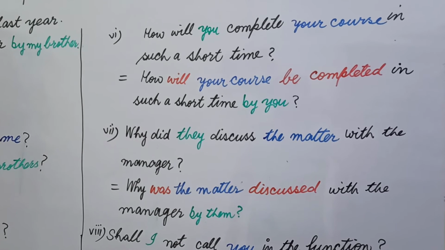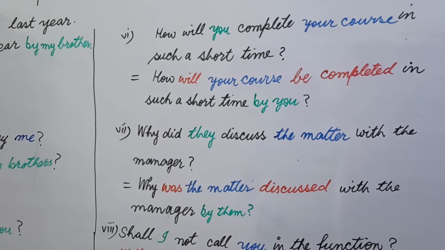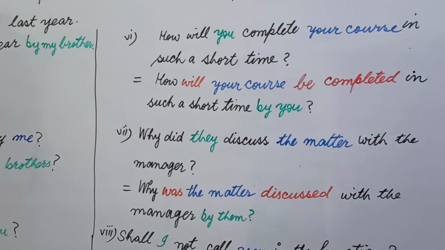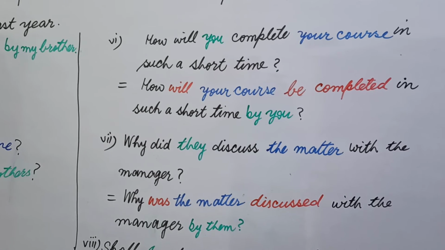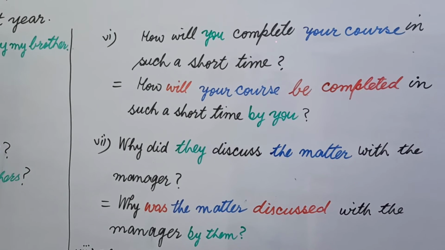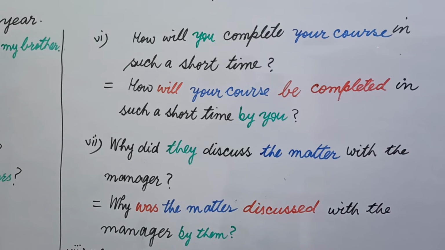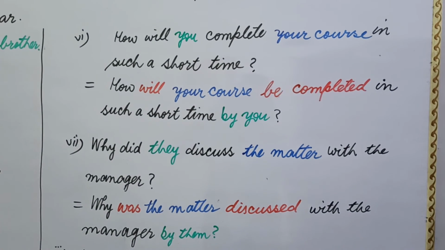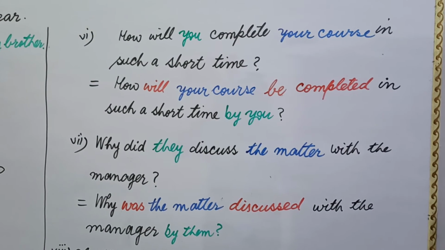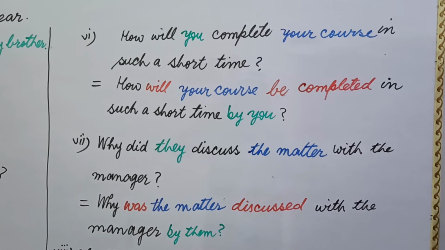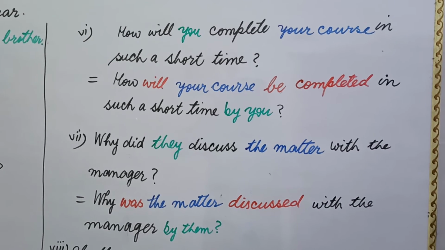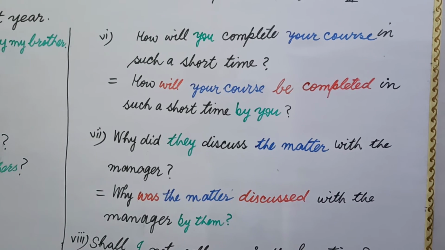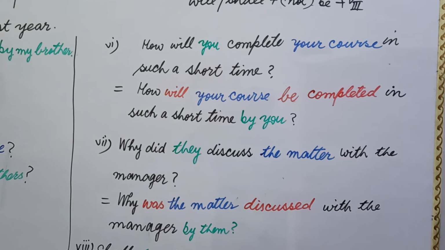Now let's see what is really the object of the sentence. When we ask whom, which, and what, the answer is the object. Definitely our main verb is complete, and after complete our noun is course, and with this noun I have used your. In this way your course is our object, and this object will be placed after will in the place of you. In this way our question will be, how will your course be completed in such a short time by you?